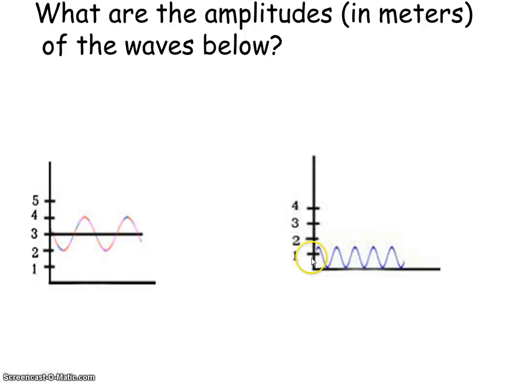This is a little different. Right here we see that's our baseline, maybe at about 0.5 or 0.75, and it goes up to about 1.5. So we can see that that one is 0.75 meters, because if the baseline is at 0.75 and it goes up to 1.5, that difference is 0.75. So you can see the amplitudes here can be measured in meters. They can also be measured other ways, but these are measured in meters, and that is the amount of power. If this amplitude is 1 meter and this amplitude is 0.75 meters, then obviously this wave has more power, more energy.